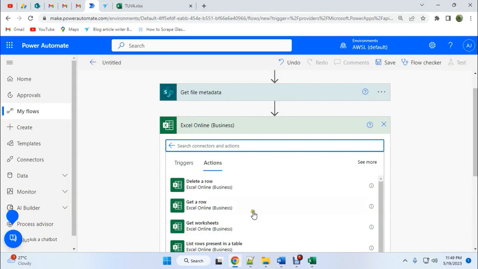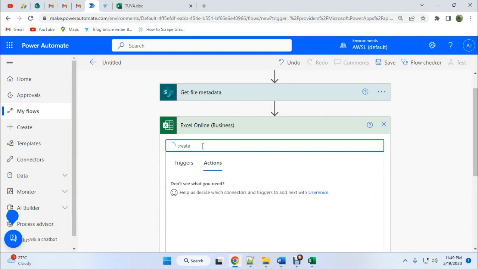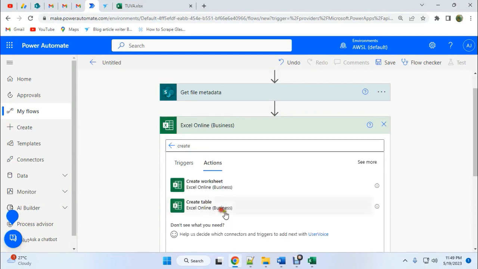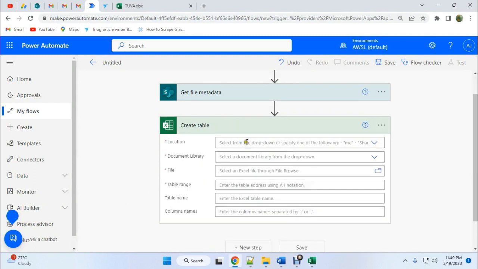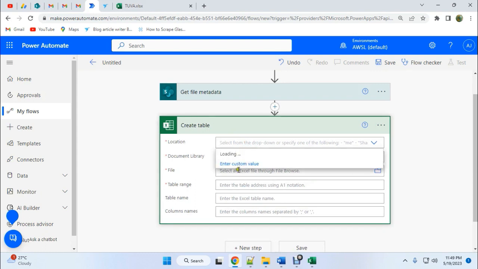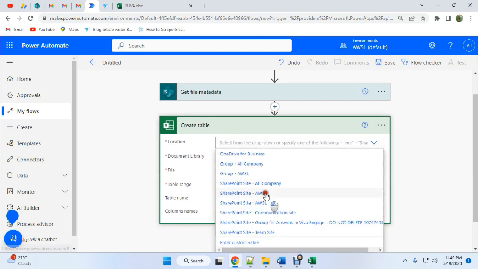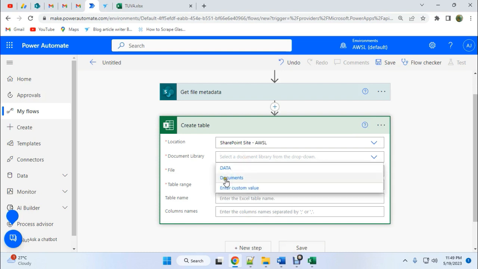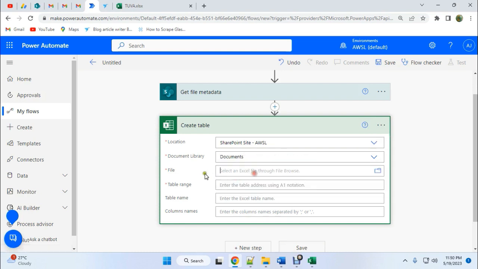Okay, let's do this. We'll specify create table, and for the location we give the site address, then the document library, documents, and then the file.